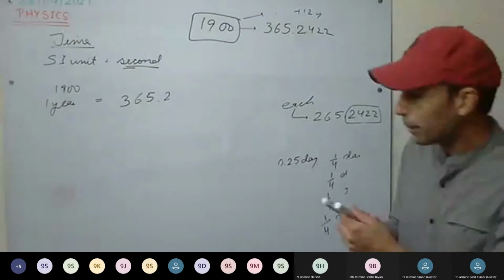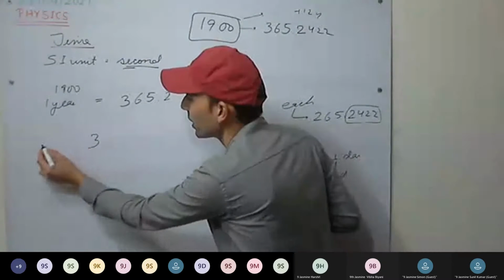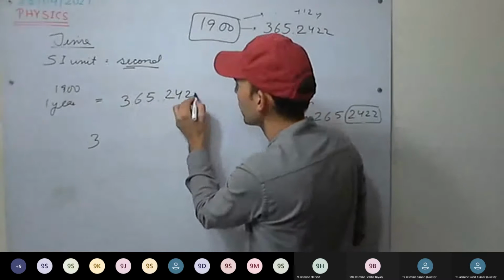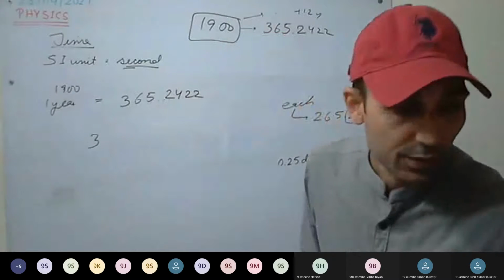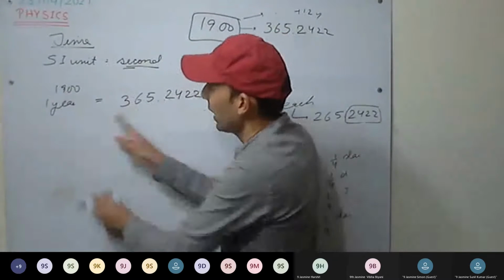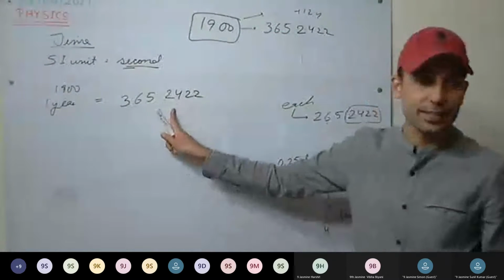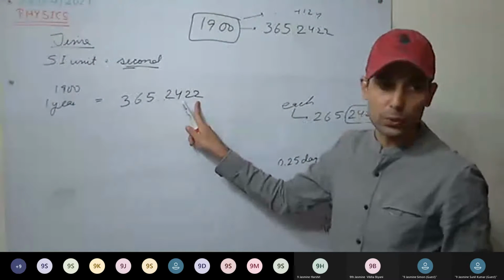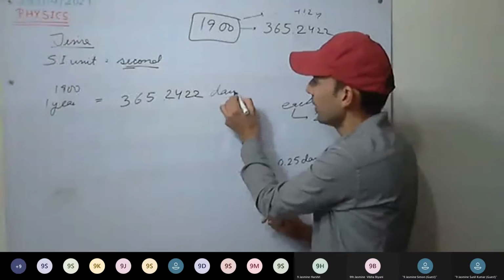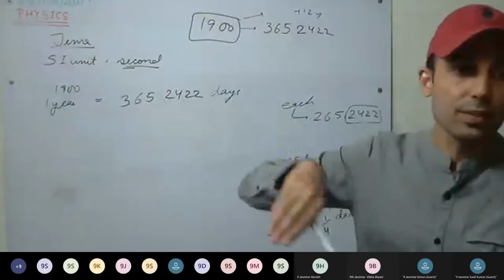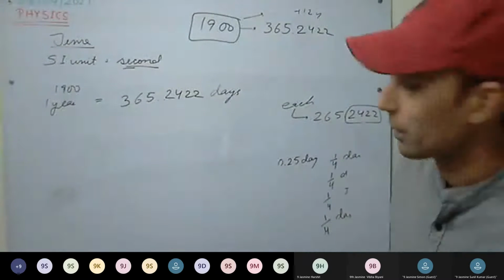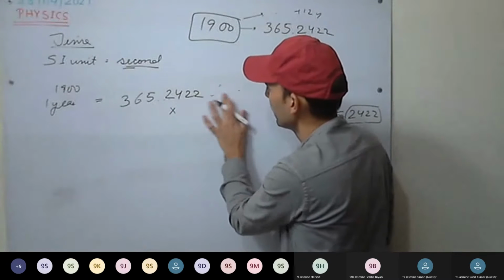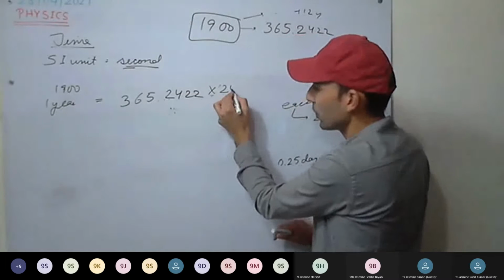So we are taking this time in years. In each year, these are the number of days: 365.2422 days. Now convert them into hours, so multiply this with 24.